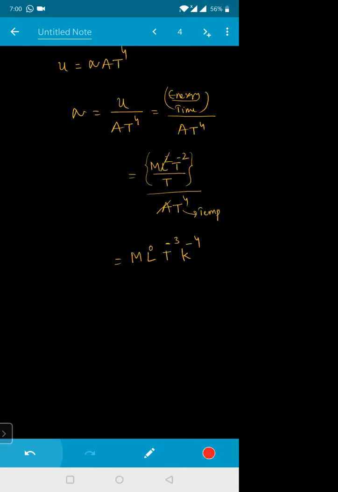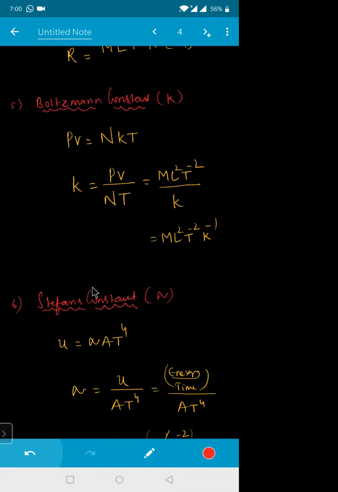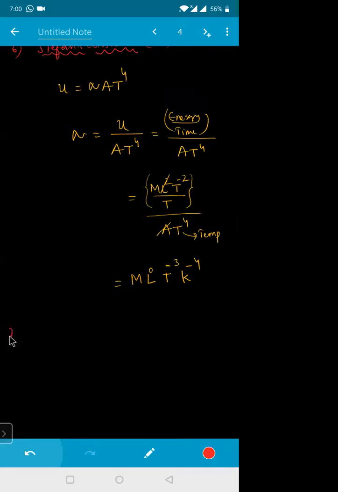There is a way we calculate Stefan's constant. Seventh one, let us try to go: Wien's constant.